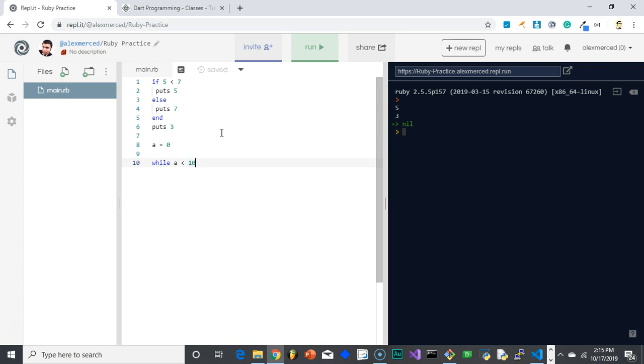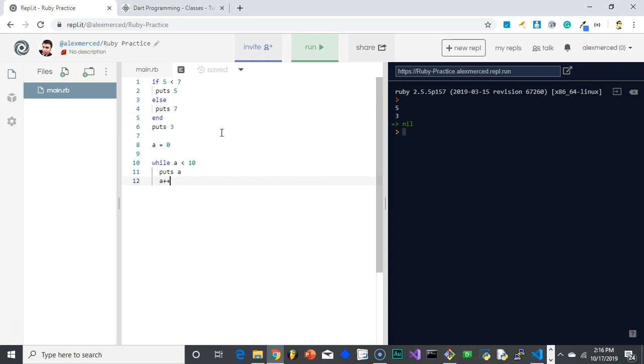While a is, you don't have to put anything. It just assumes you're doing a new command every time you go to a new line. Puts a. Let me indent that. And then we're going to increment a. So this is the increment operator. Increment is two plus signs, decrement is two minus signs. It just means add 1 or subtract 1.